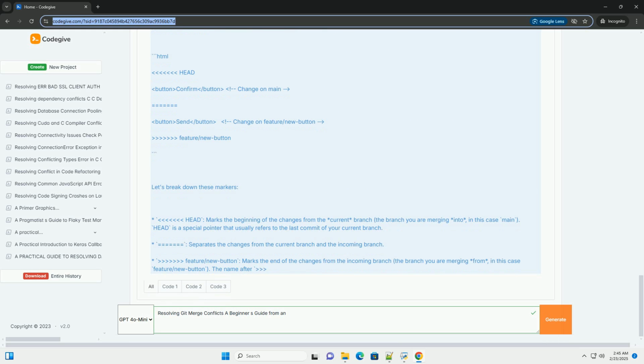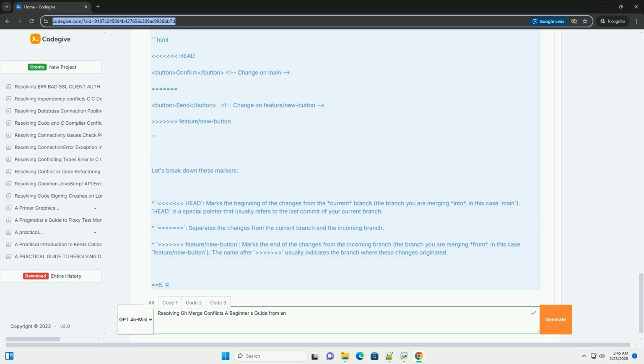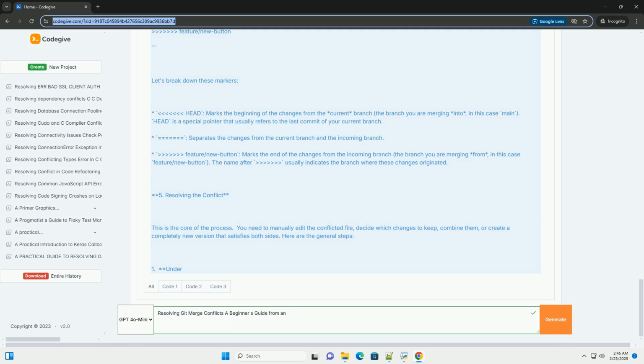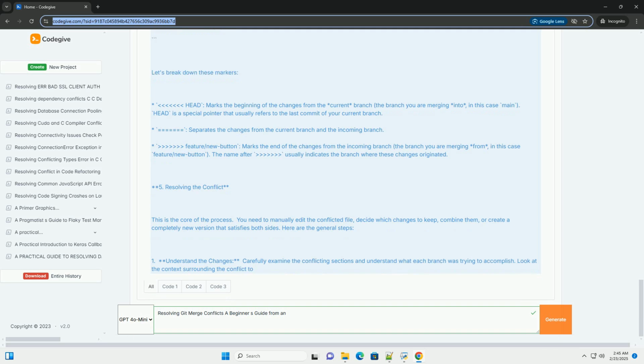2. Why merge conflicts occur. Merge conflicts arise when Git encounters overlapping changes between the source and target branches on the same lines of the same file. Specifically, conflicting lines: the same lines have been modified differently on both branches. Overlapping modifications: the changes touch the same regions of a file. Ambiguity: Git can't determine which changes to keep or how to combine them automatically.